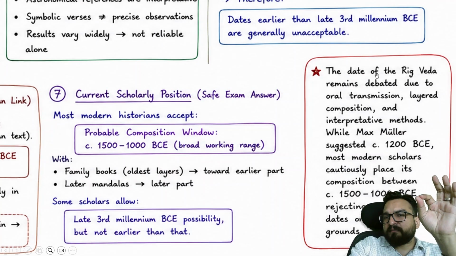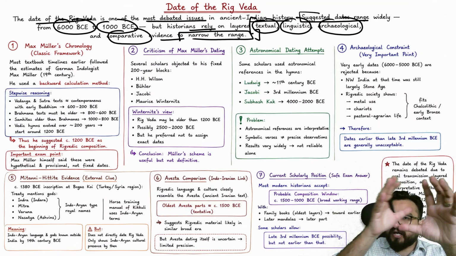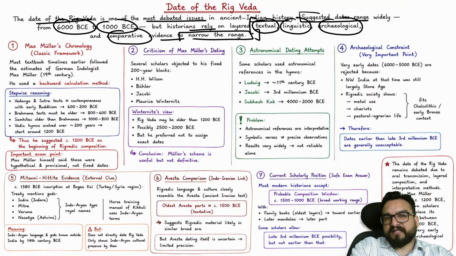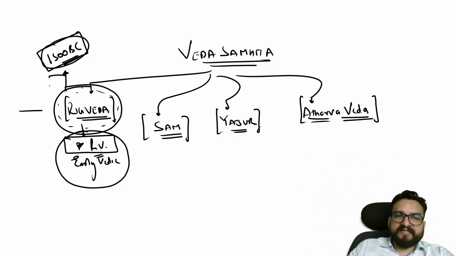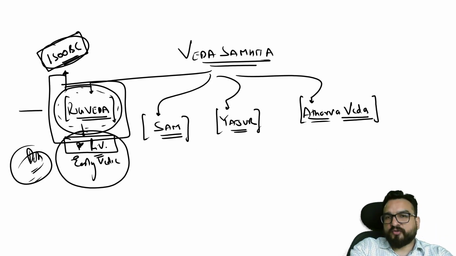The date of the Rig Veda remains debated due to oral transmission, layered composition, and interpretive methods. While Max Muller gives this, most modern scholars place its composition between 1500 and 1000 BC, rejecting very early dates on archaeological grounds. So why are they rejecting earlier dates? On archaeological grounds, try to understand, right? Okay, now we will be understanding this Rig Veda. The timeline, the date issue you have understood. Now you understand what the structure of the Rig Veda is, right? This you have to understand.